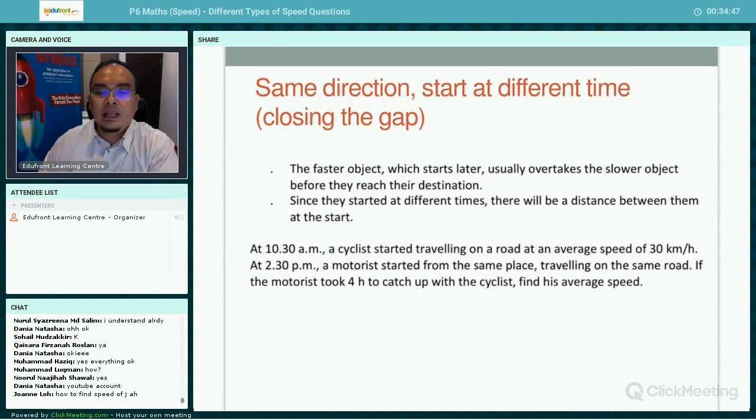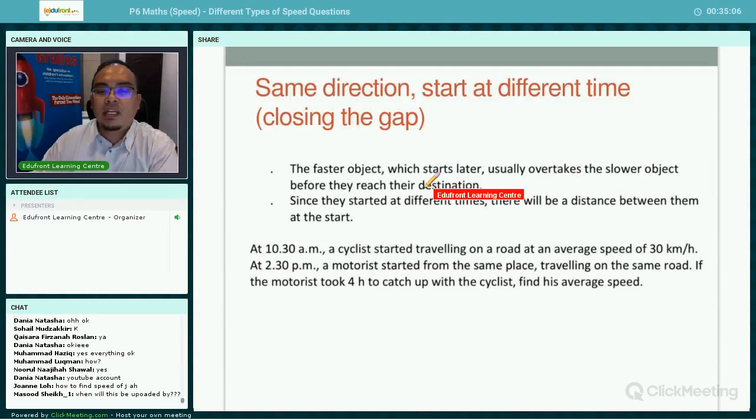Same direction, start at different timing, closing the gap. So what I mean here is that the faster object which starts later usually overtakes the slower object before they reach the destination. Since they start at different times, there will be a distance between them at the start.